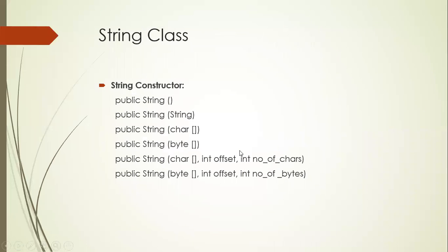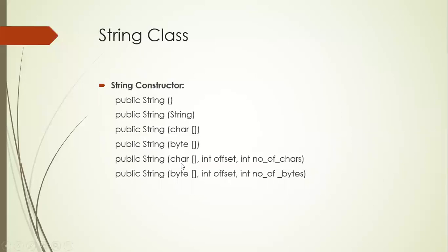Now, there are different constructors available for creating strings. One is the default constructor, and the second one is the parameterized string constructor, where you can pass a string directly. Here you can pass the character array. Here you can pass the byte array.